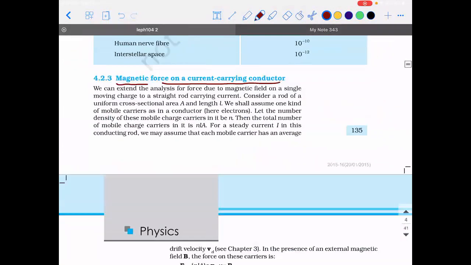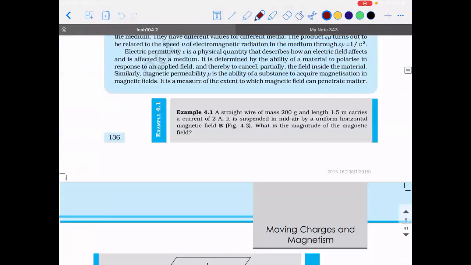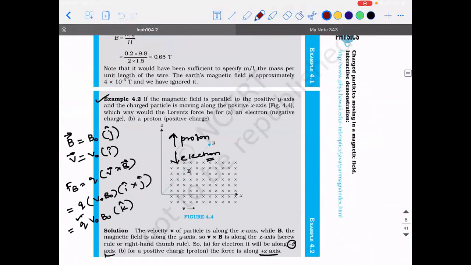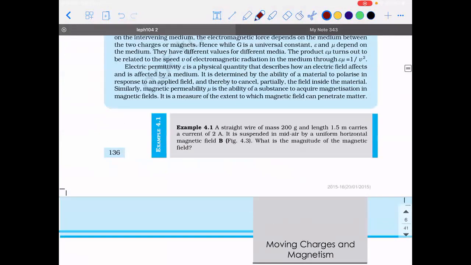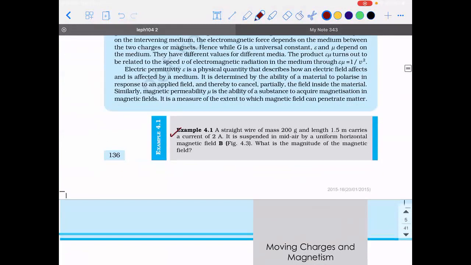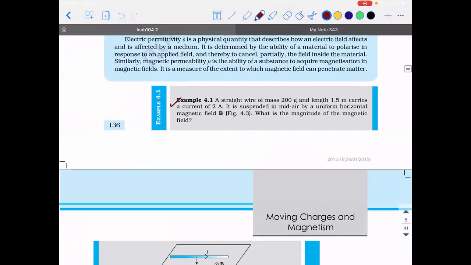Next is, how can we find the force experienced in example 4.1. Let's take this example. There is a straight wire of mass 200 grams and length 1.5 meter, which carries a current of 2 ampere.